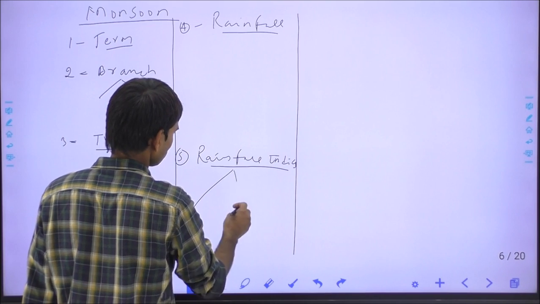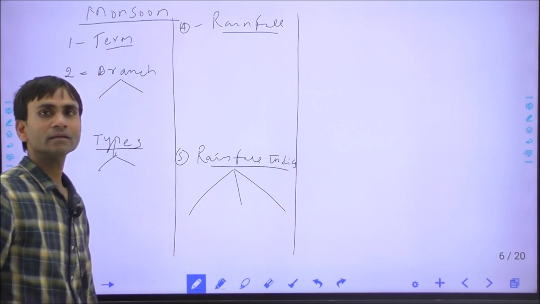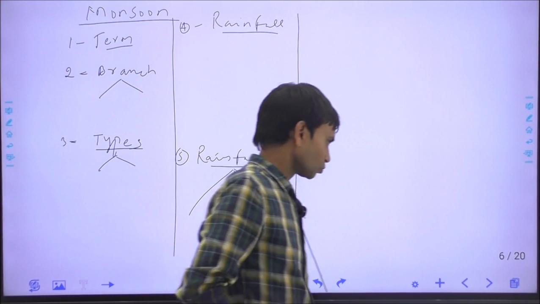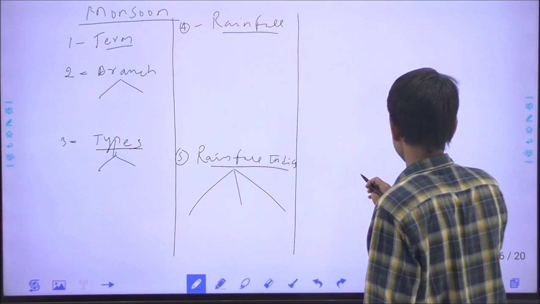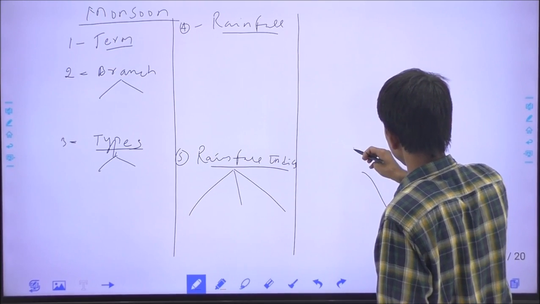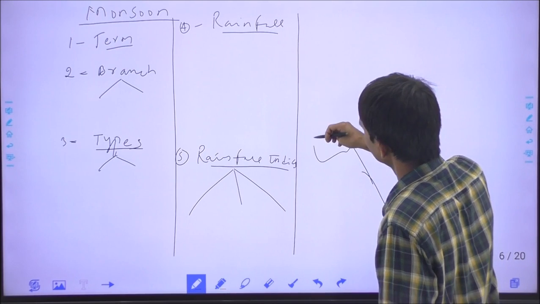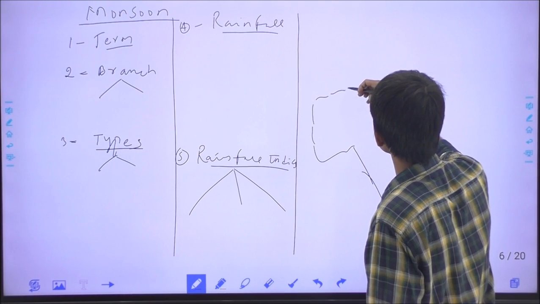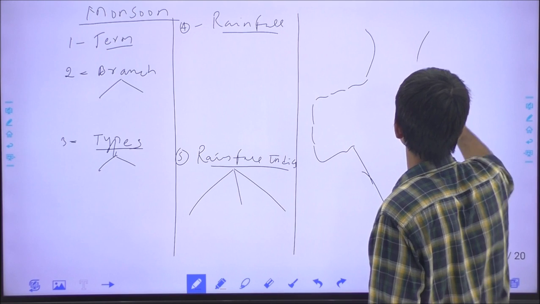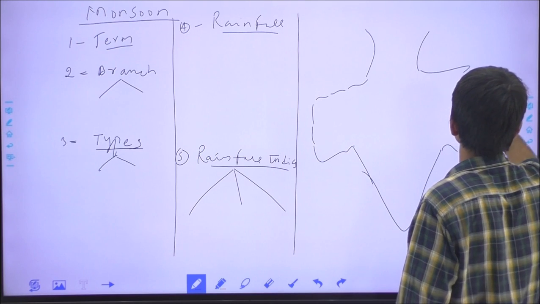There are three kinds of rainfall in India, and lastly the distribution. Okay, so through the Indian map, the map becomes very important, and through the map we can scientifically understand all the facts and concepts.